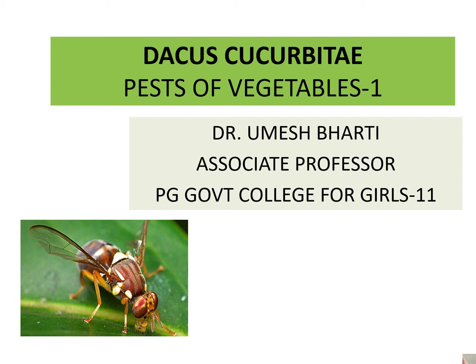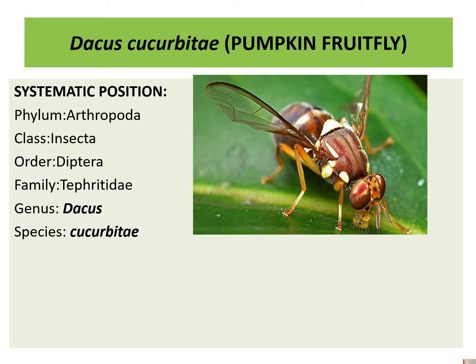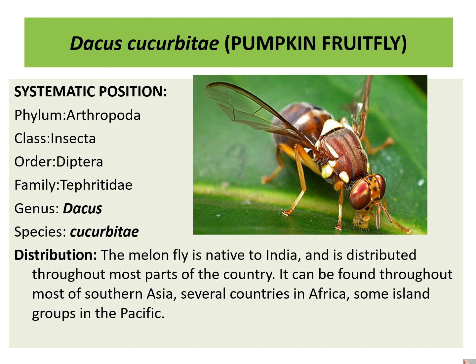Today we'll study pest of vegetable, that is Dacus cucurbitae. Dacus cucurbitae is a dipteran. The systematic position includes phylum Arthropoda, class Insecta, order Diptera, family Tephritidae, genus Dacus, species cucurbitae. Its common name is pumpkin fruit fly.